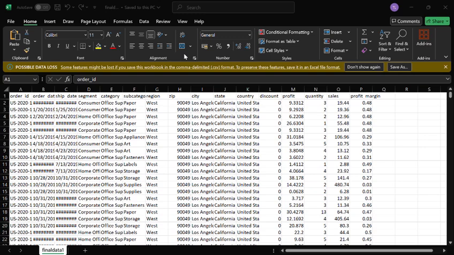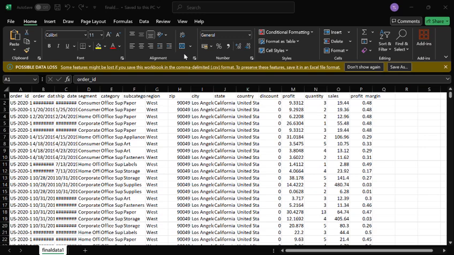Today my topic is predicting profit with Weka: linear regression versus random forest. In this project we have to compare two machine learning models, linear regression and random forest, to forecast profit using the Superstore data set, which is already given by the professor in Weka. So let's see how these models perform and what we have learned.